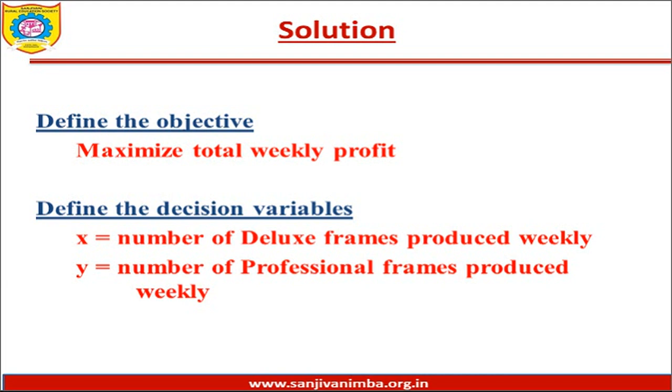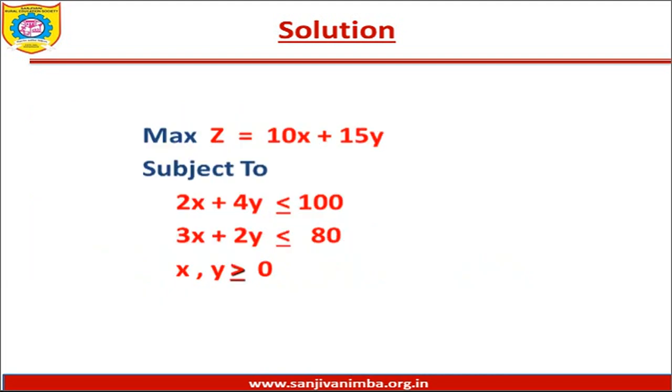Okay, so our objective function would be Z, that is 10x plus 15y, where 10x is the total profit after selling the deluxe bikes and 15y would be the total profit after selling the professional cycles.